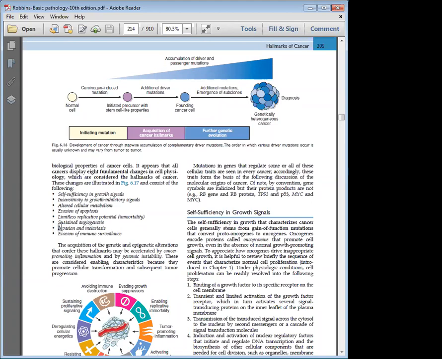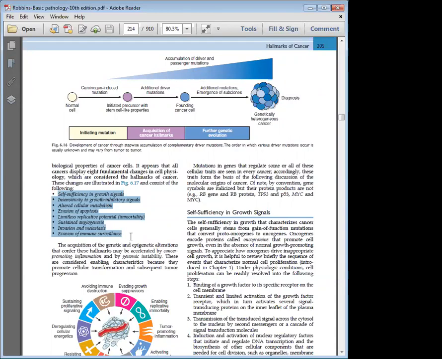It also does invasion and metastasis. Invasion happens into the local tissues and metastasis happens to the distant tissues. And when it is invading and metastasizing, it escapes immune surveillance, that is, evasion of immune surveillance. This is also important because when a tumor cell is in circulation, the normal immunity will identify it and destroy it. So the tumor cell has to survive the host defense to implant somewhere else. So these are the eight main hallmarks of cancer. These hallmarks of cancer can come as an essay question.